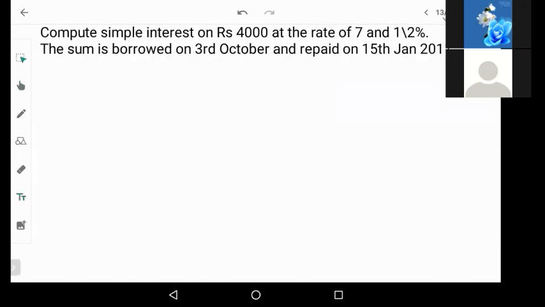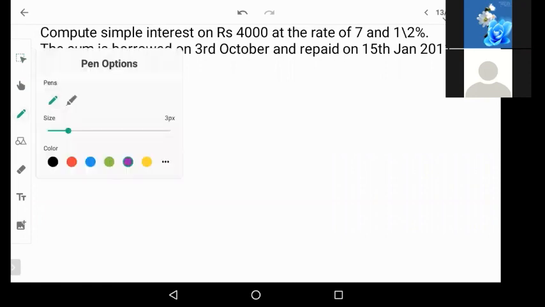So here they have not given us the exact number of months, but they have given us the time range where we have to find out the number of days or number of months, whatever is given to us. Okay. Now let us do the calculation.